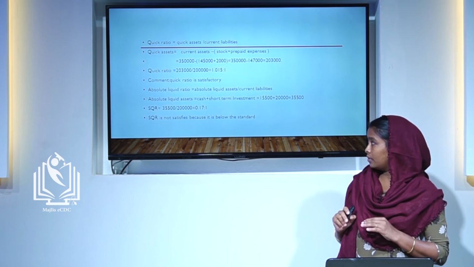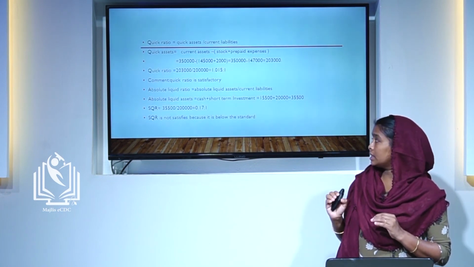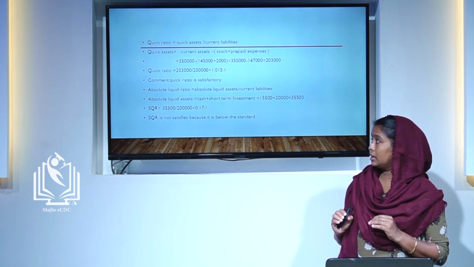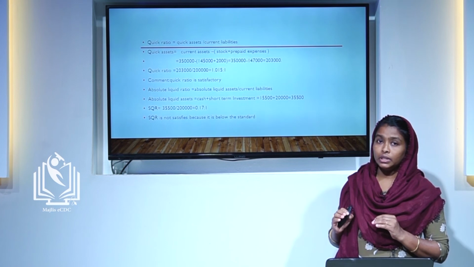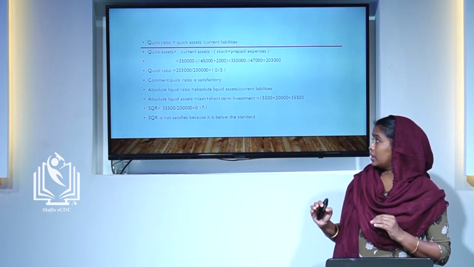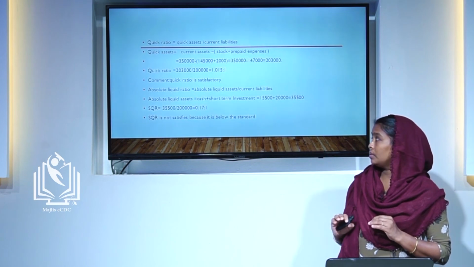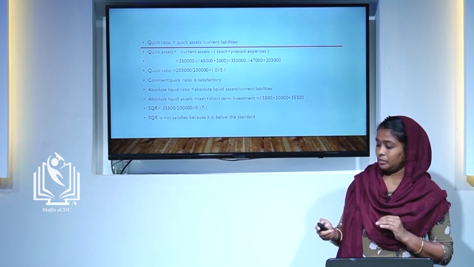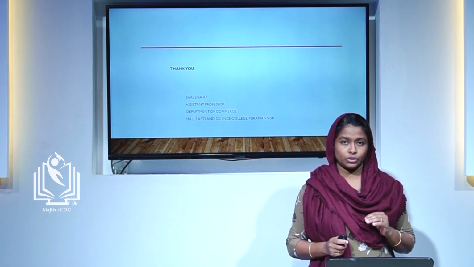0.17 is to 1. It is not satisfied because it is below the standard. What is the standard absolute liquid ratio? 0.5 is to 1. Here it is only 0.17 is to 1. So it is not satisfactory. These are the important liquidity ratios.